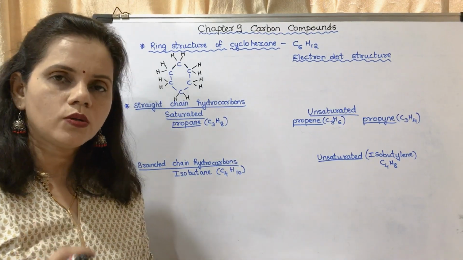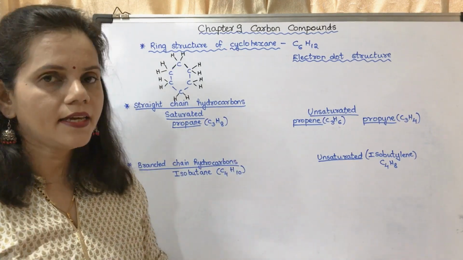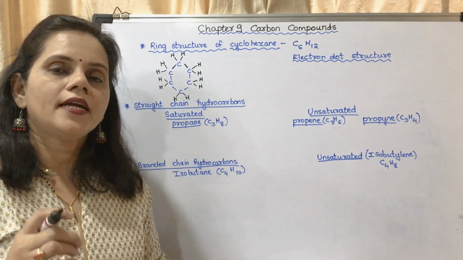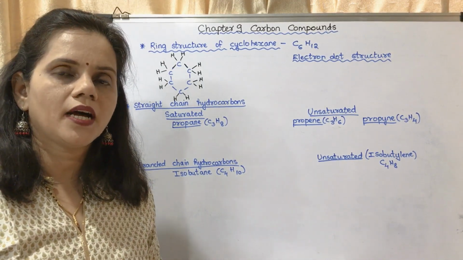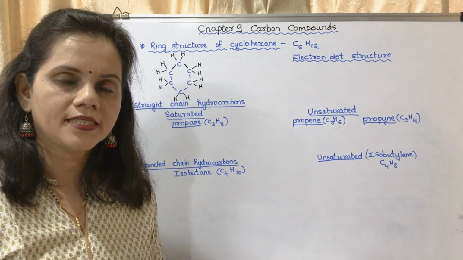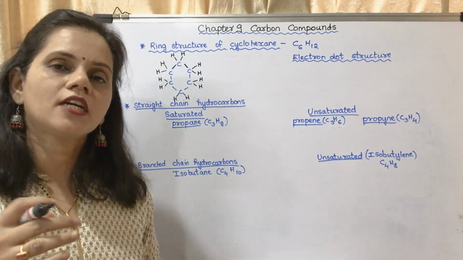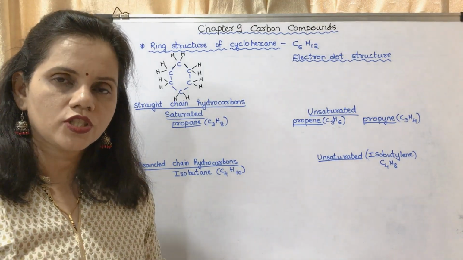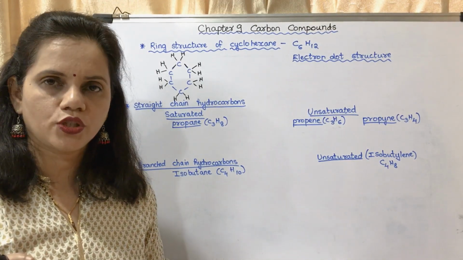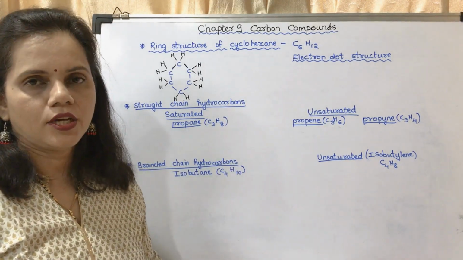Now you may note that this is cyclohexane, ANE. That means it is having C-C single bonds, but it does not follow the general formula CnH2n+2 because that is for a straight chain. It is a ring structure. It is not a straight chain. It is a closed chain. As it is a closed chain, it does not follow the formula CnH2n+2. But its molecular formula is C6H12.